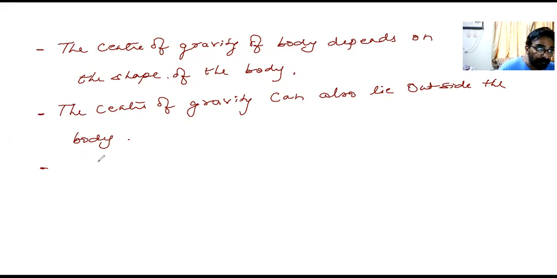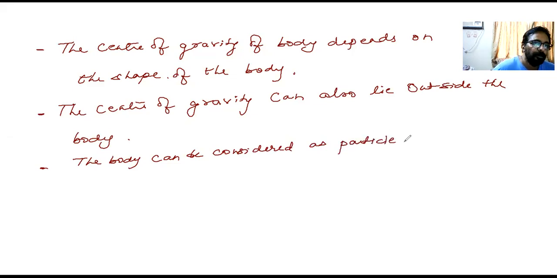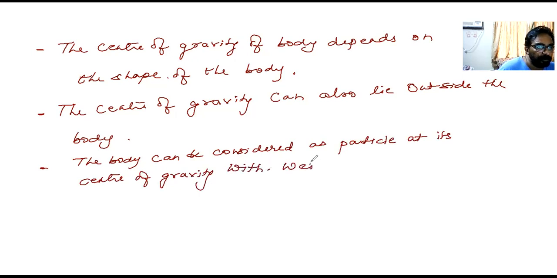Because of the concept of the center of gravity, any body can be considered as a particle at its center of gravity with weight W, got it?